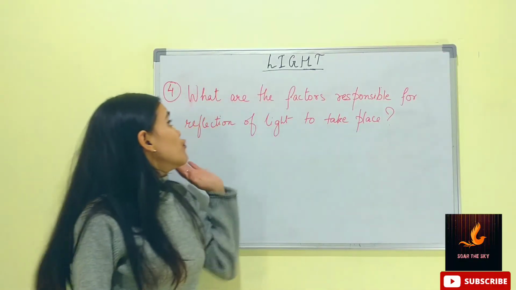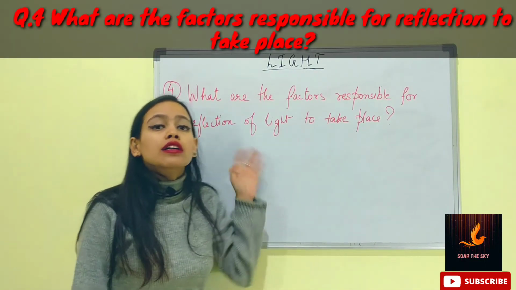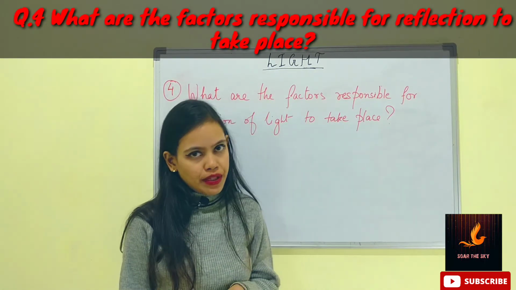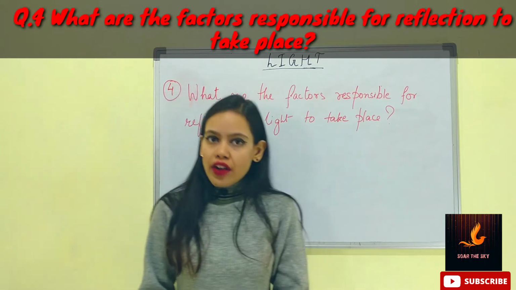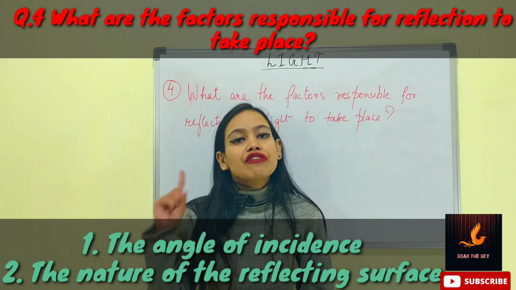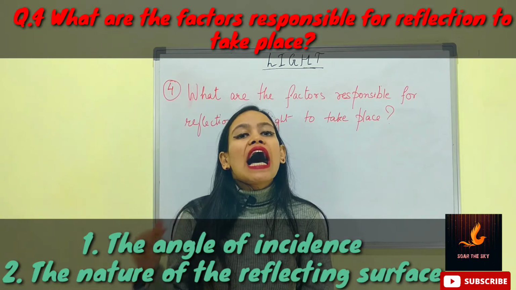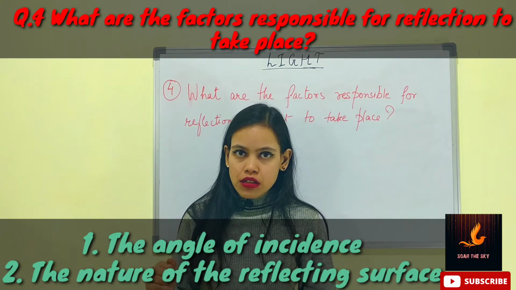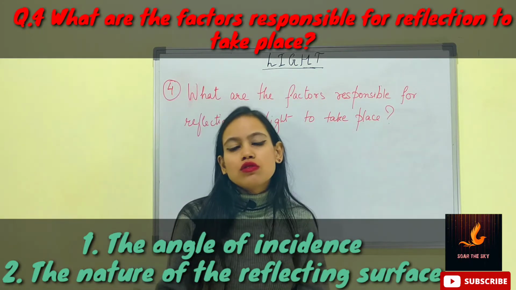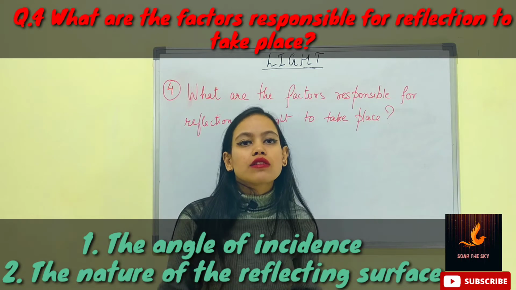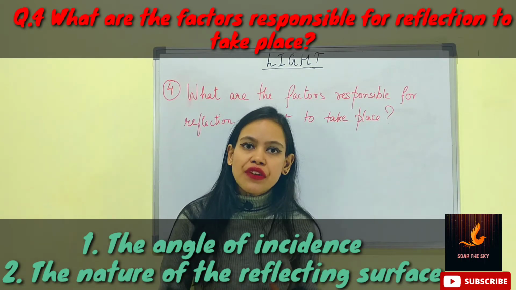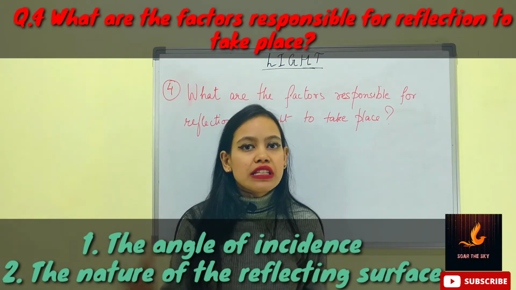Next, the fourth question. What are the factors which are responsible for reflection to take place? The answer is there are 2 factors responsible for reflection of light. The first factor, the angle of incidence. As the angle of incidence has to be equal to the angle of reflection, if the angle of incidence is greater or smaller, that will affect the angle of reflection as well. So the first factor is the angle of incidence.